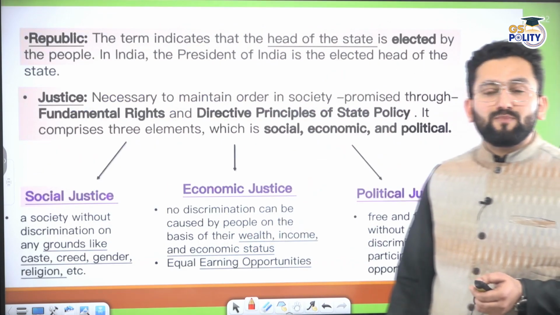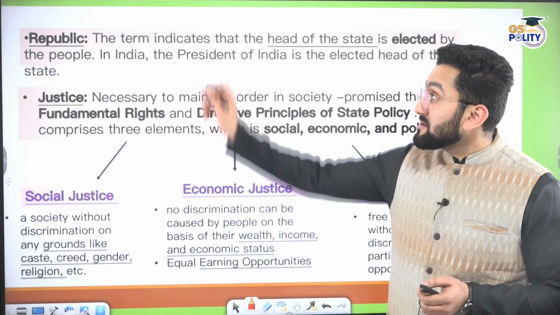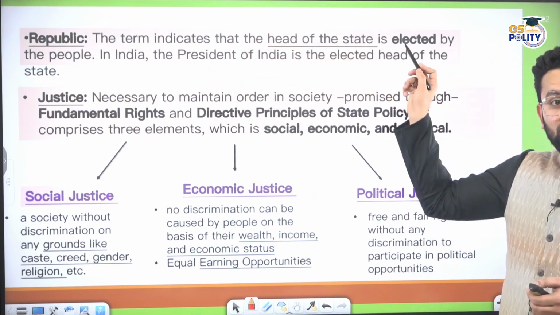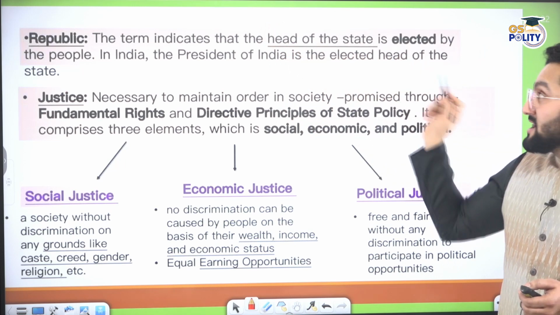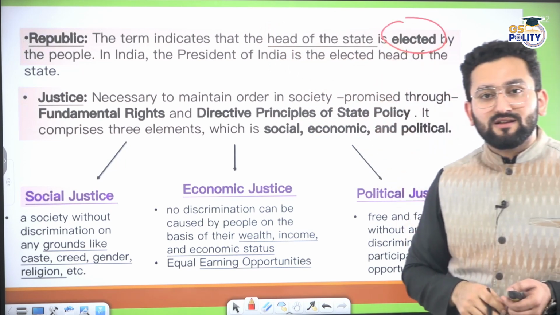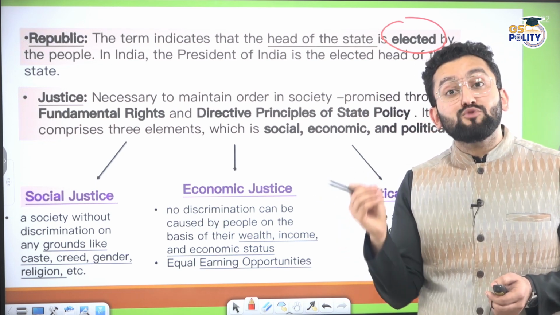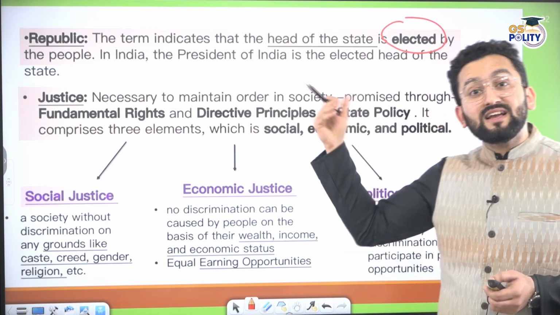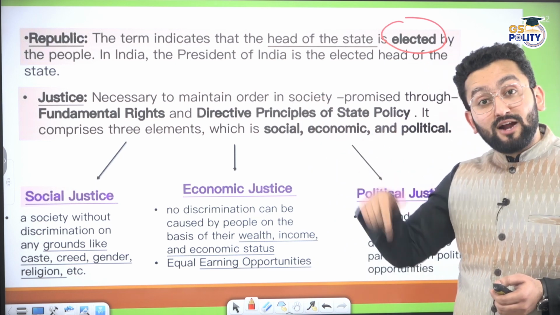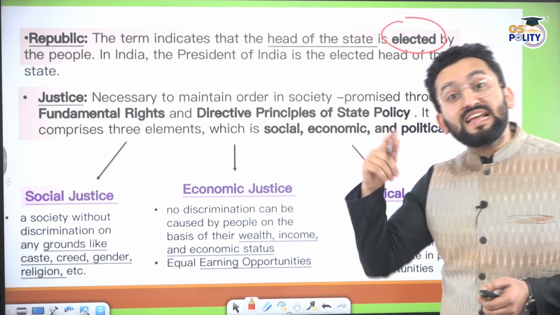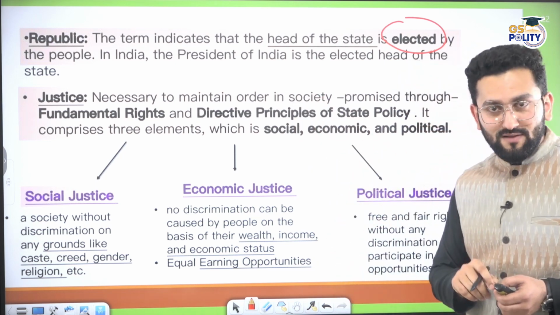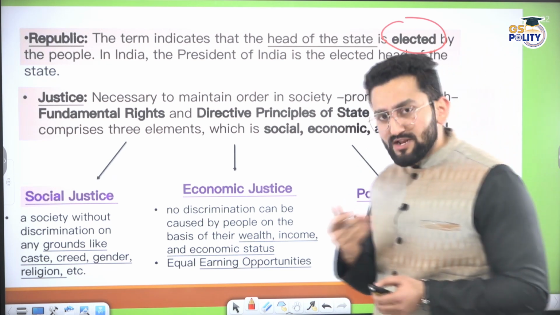Now, the word republic represents that the head of the state is elected, meaning it is not hereditary. For example, Britain cannot be considered a republic. Britain is a monarchy, right? But India is a republic because the head of the state is the president, and the president is elected. Okay, I'm making a statement. You have to tell me whether the statement is true or false.